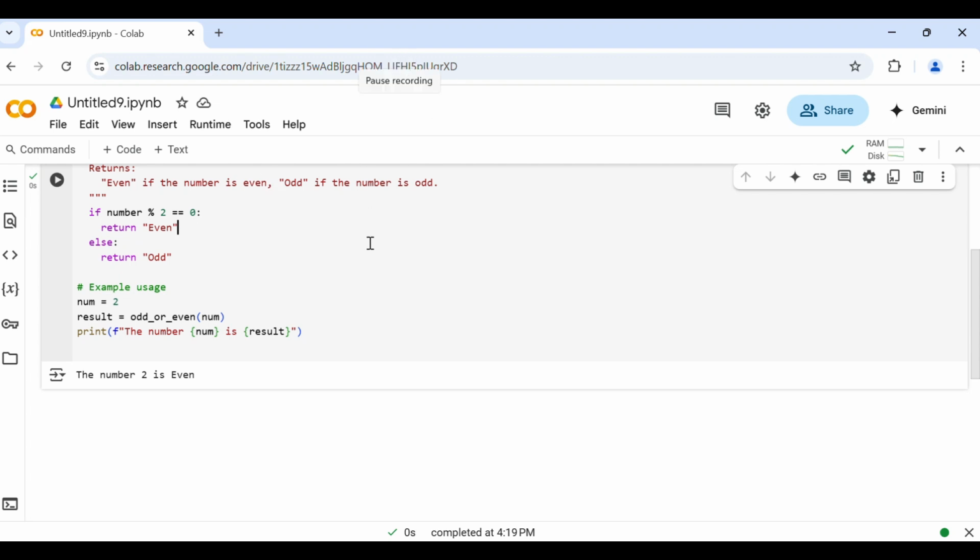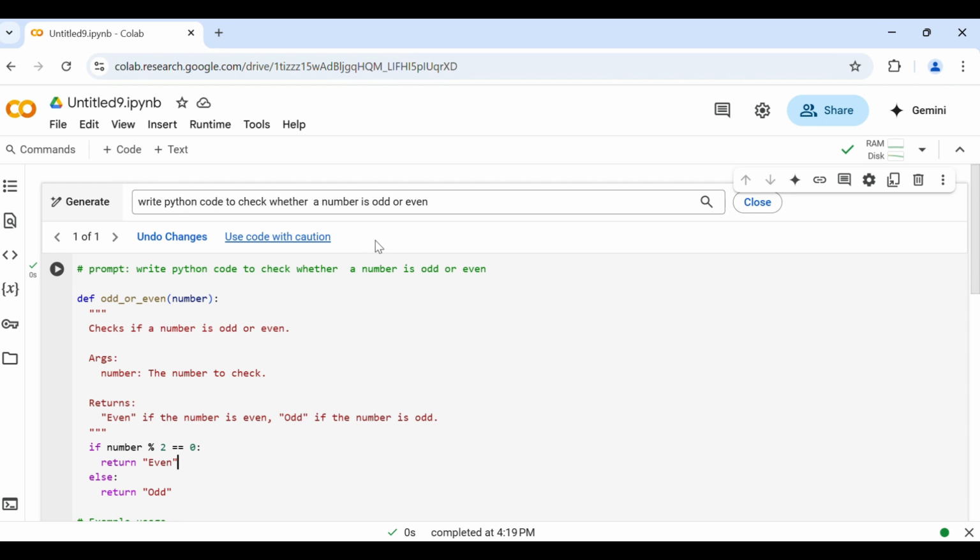In this way, we can ask these tools to write any kind of Python code, and it will write it on your behalf, and you can execute it. In this way, you can generate Python code of your choice.